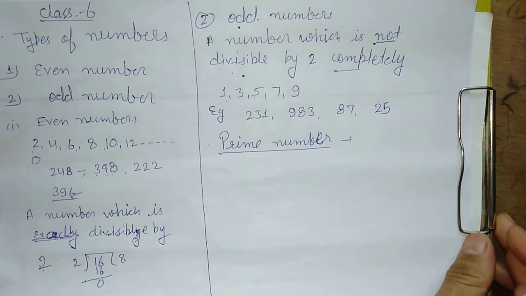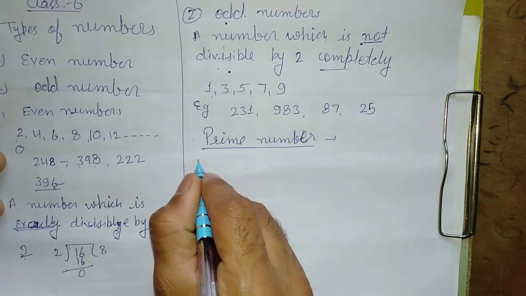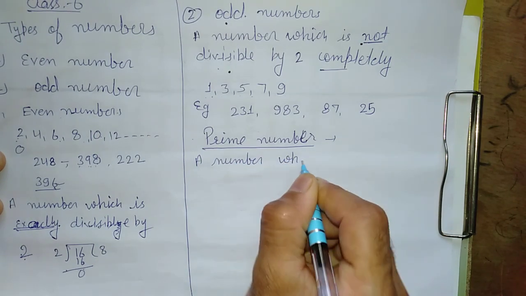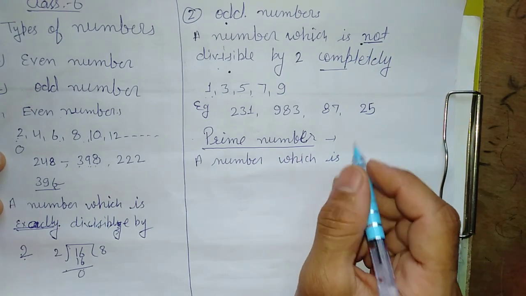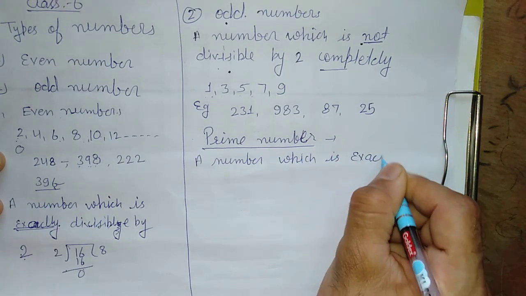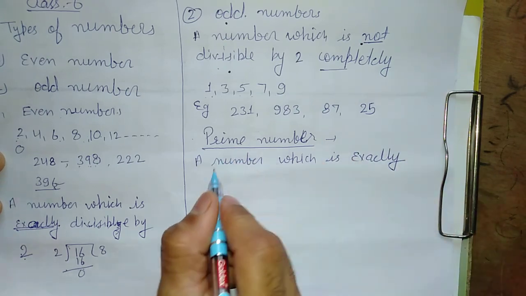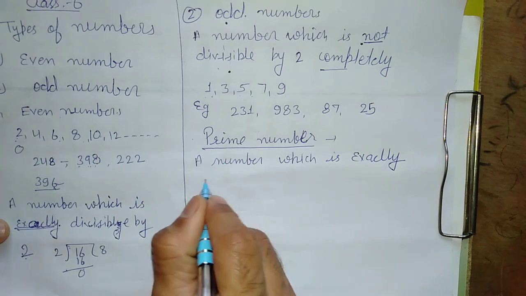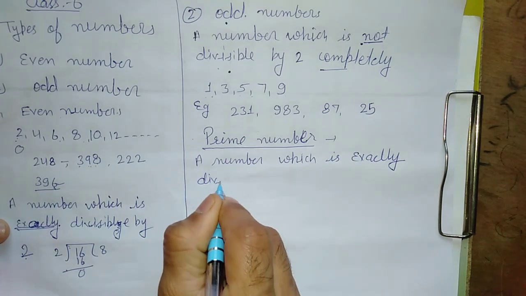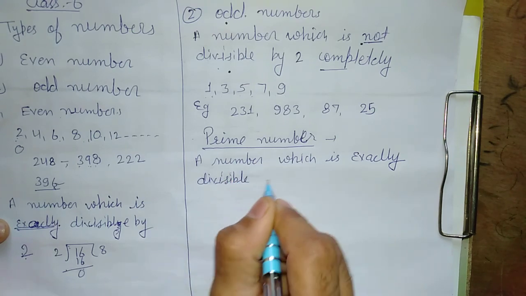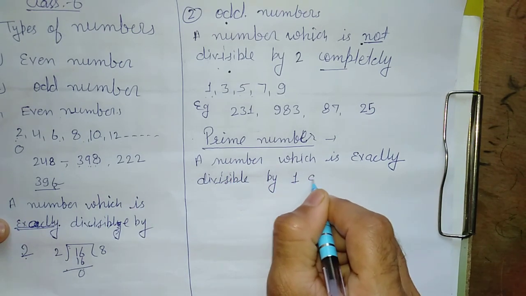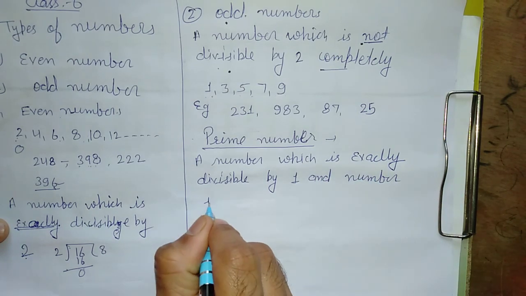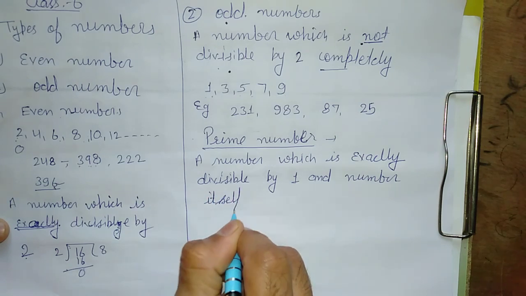See, a simple definition of a prime number is a number which is exactly divisible by 1 and the number itself.